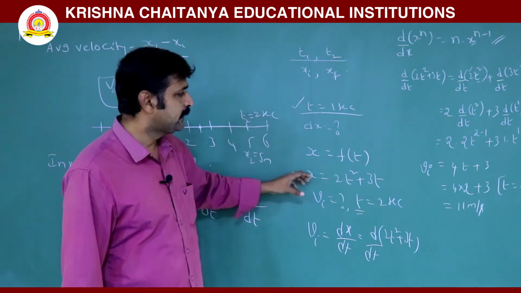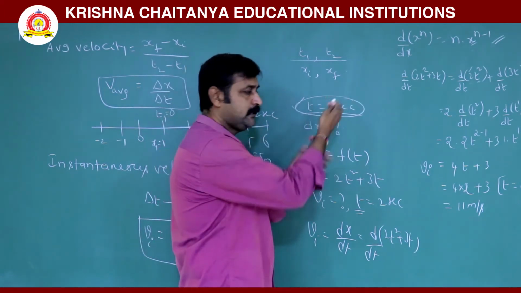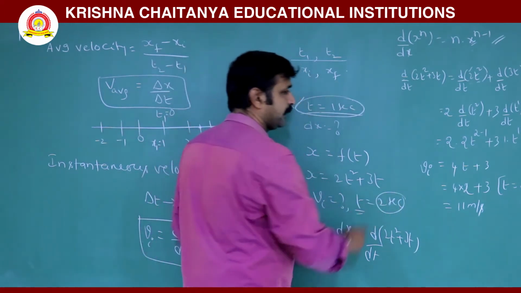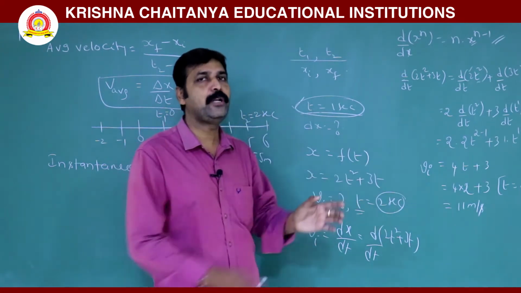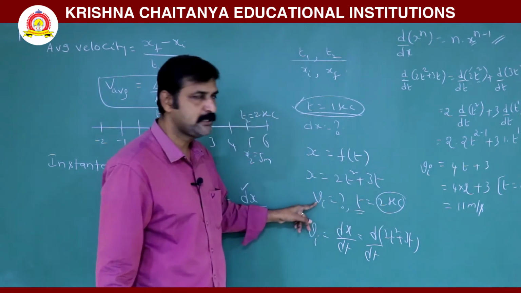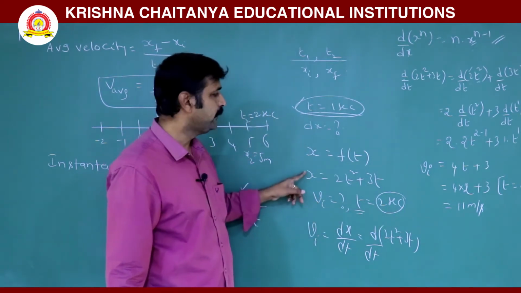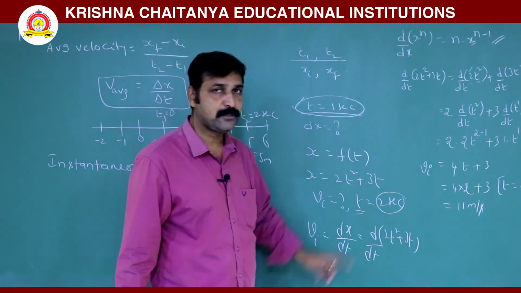So, to find instantaneous velocity, you will be given a particular second, either at 1 second or at 2 seconds. At that time only, not during 2 seconds, only at 2 seconds. At that particular time, you have to find the instantaneous velocity. You will be given position, and position is changing with respect to time.